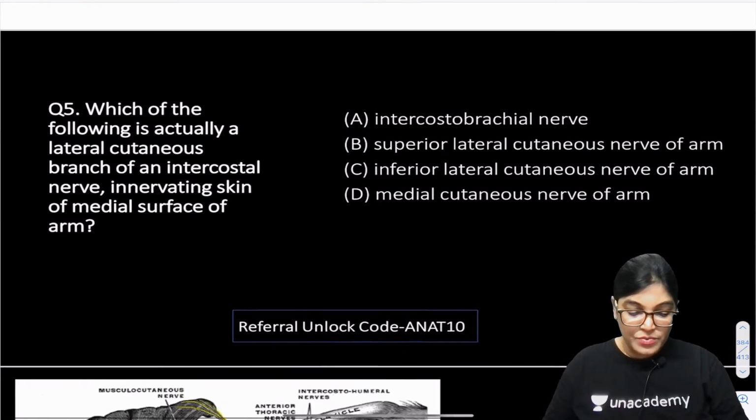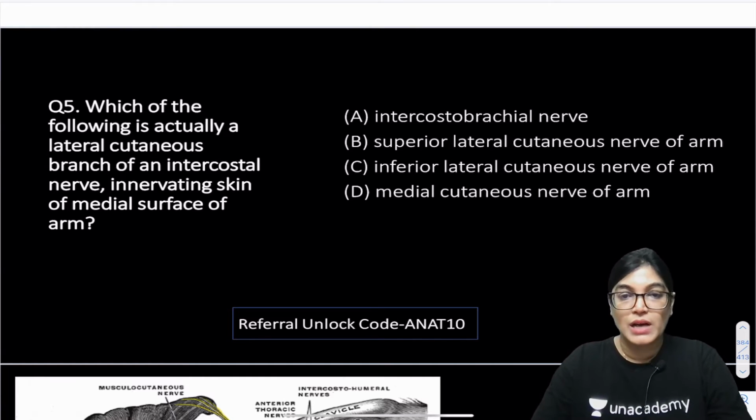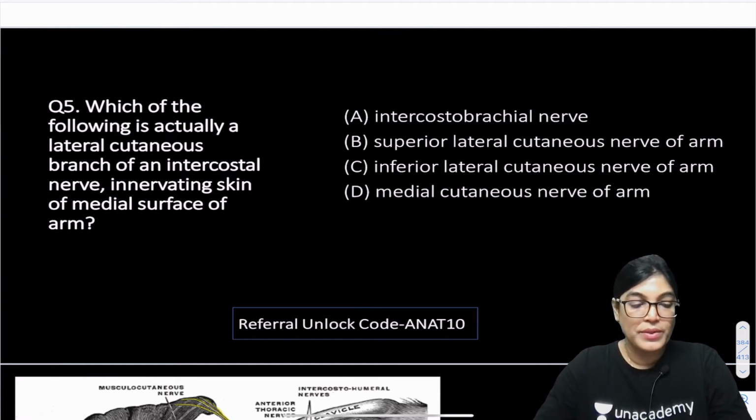Question number 5. Which of the following is the lateral cutaneous branch of intercostal nerve innervating the medial aspect of the arm? We have 4 options: intercostobrachial nerve, superior lateral cutaneous nerve of arm, inferior lateral cutaneous nerve of arm, and medial cutaneous nerve of arm. So which nerve is it talking about? Intercostal nerve innervating the medial surface of the arm. The correct answer is intercostobrachial nerve.